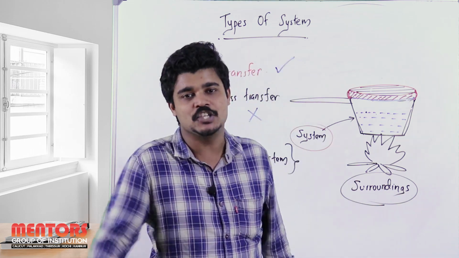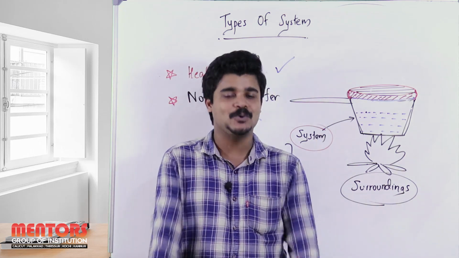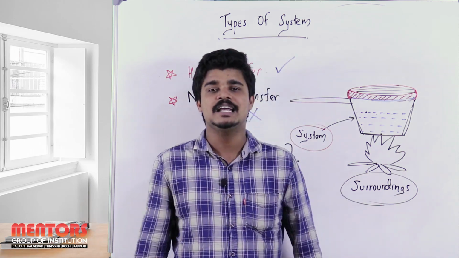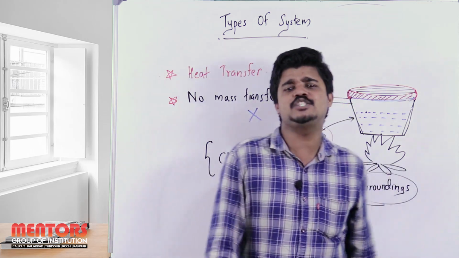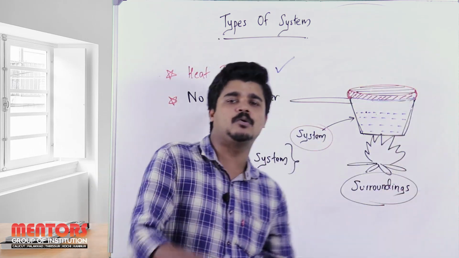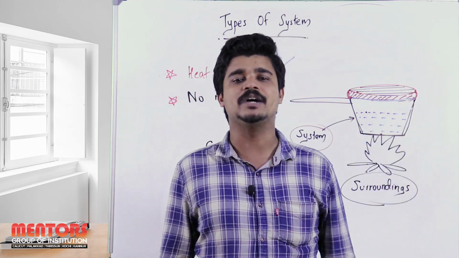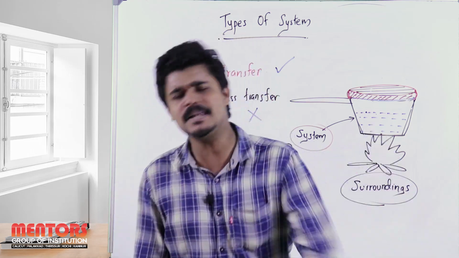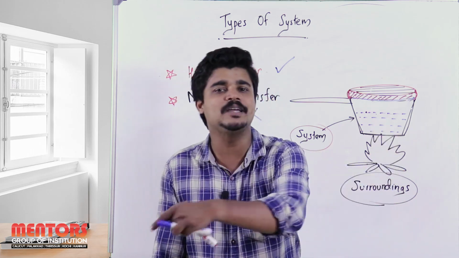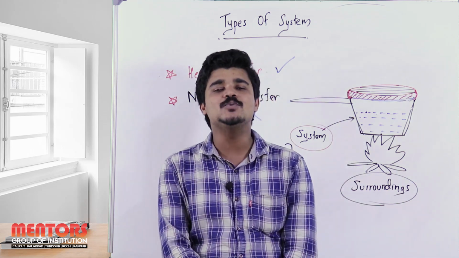That type of system in which there is no mass transfer and no heat transfer, you know the name. That is, the isolated system. The word itself says the system is completely isolated from the surroundings, such that no heat is transferred from the system to the surroundings or vice versa, and no mass is transferred from the system to the surroundings or vice versa. That type of system, with no mass transfer and no heat transfer, is known as our third type of system, which is the isolated system.